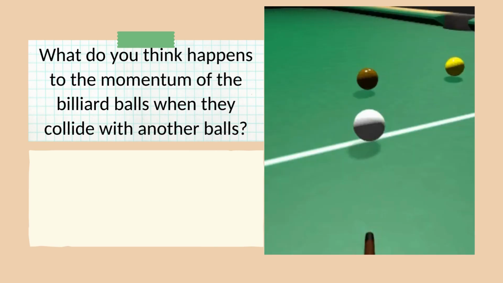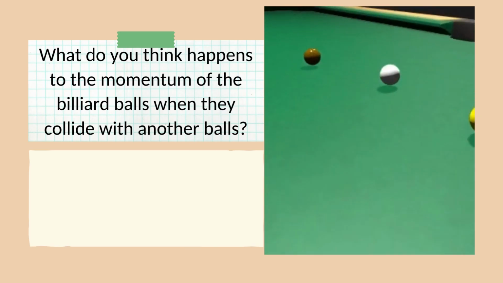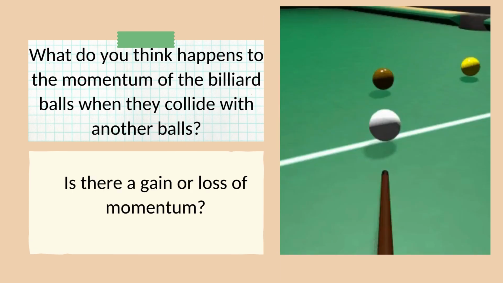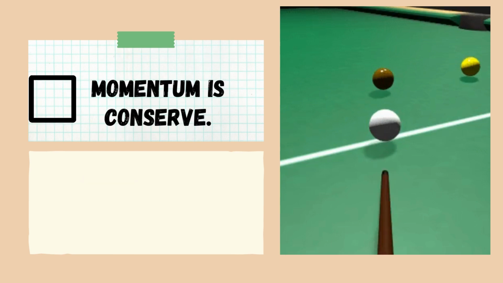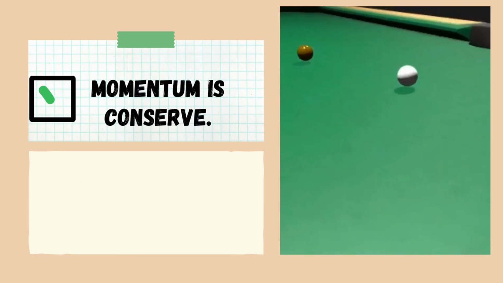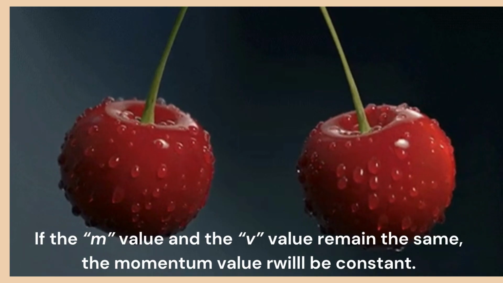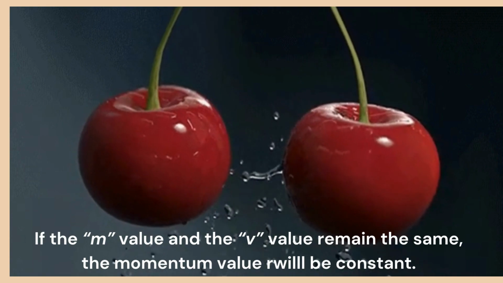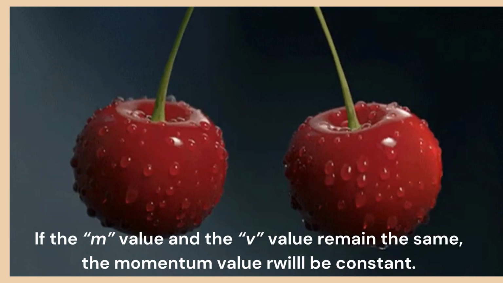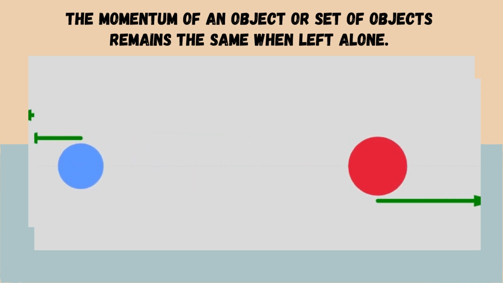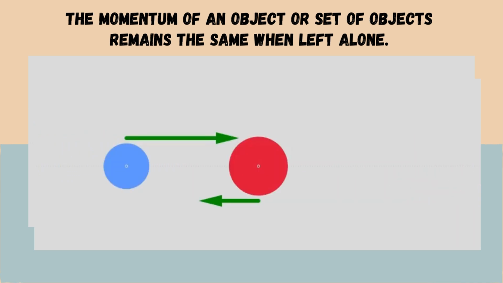What do you think happens to the momentum of the billiard balls when they collide with other balls? Is there a gain or loss of momentum? So if your answer is no, then you are correct. Momentum is conserved. So if the m or mass value and the v or the velocity value remain the same, the momentum value will always be constant, which explains that the momentum of an object or set of objects remains the same when left alone.